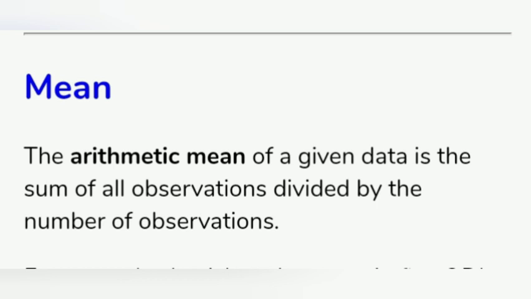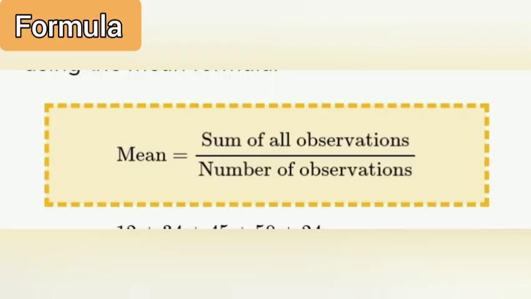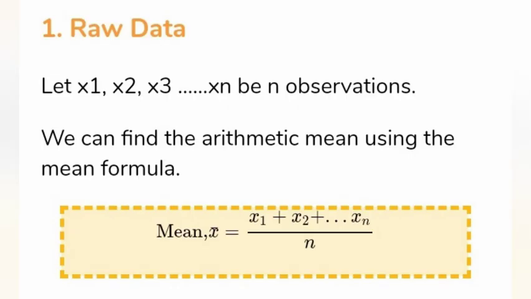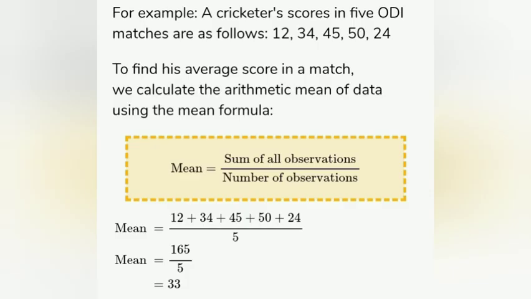Mean. The definition of mean: the arithmetic mean of given data is the sum of all the observations divided by the number of observations. The formula is the sum of all the observations divided by the number of observations. Let the observations be x1, x2, x3 and so on. Then we can find the mean by the formula (x1 + x2 + ... + xn) divided by the total number of observations, that is n.